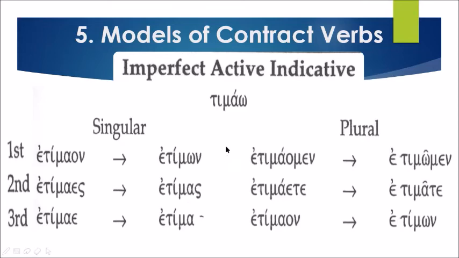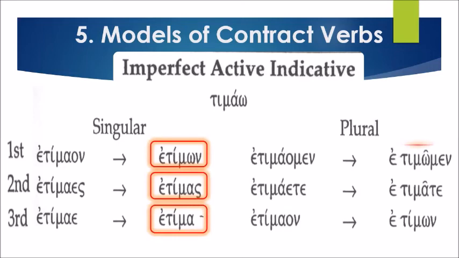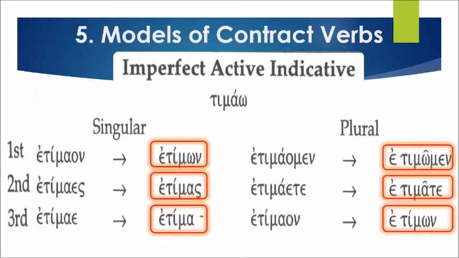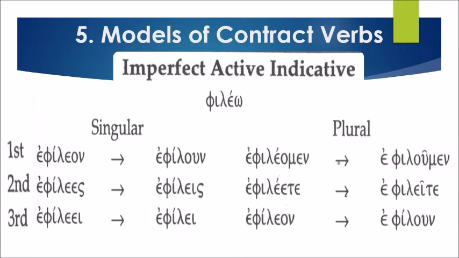Let's read the imperfect active indicative of timao in its contracted form. Ready? Begin. Etimon, etimas, etima, etimomen, etimate, etimon. Very good. Let's try the word phileo.